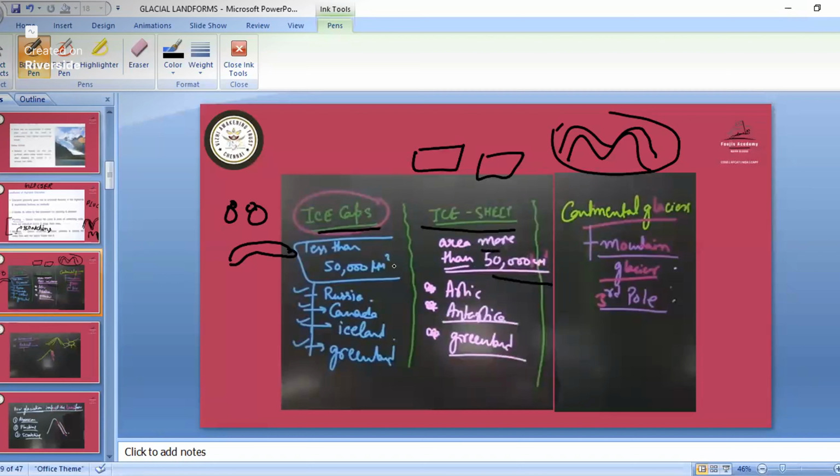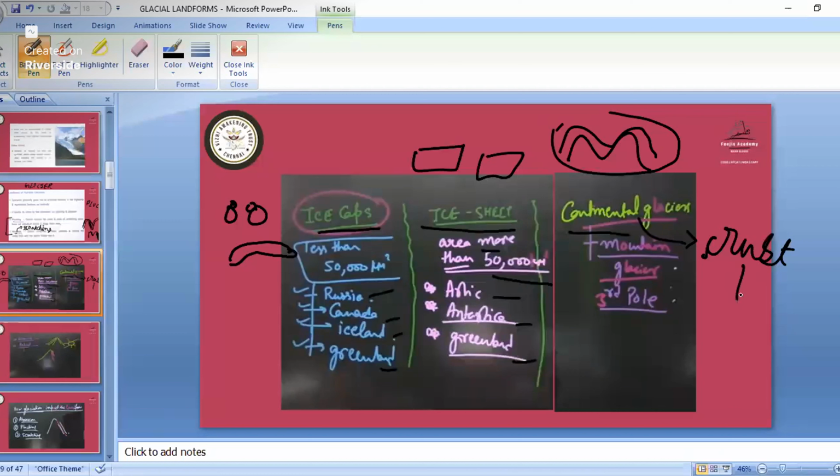Ice caps we mostly find in Russia, Canada, Iceland and Greenland. Ice sheets we find in the important glaciers, only 2 to 3. So in the Arctic, Antarctic and Greenland we will find ice sheets. And continental glaciers are like a crust part. Crust means it is solid.